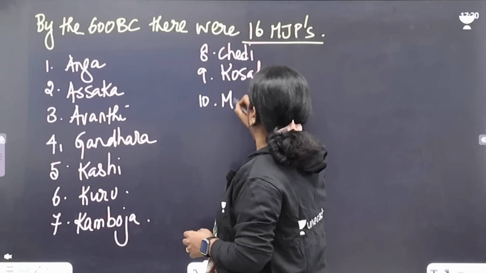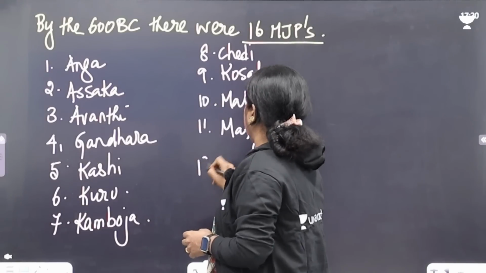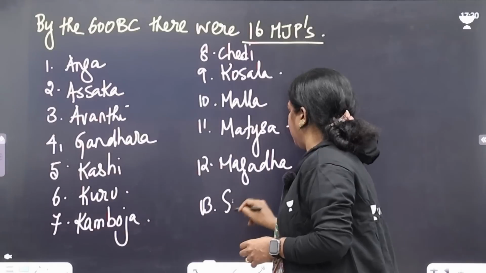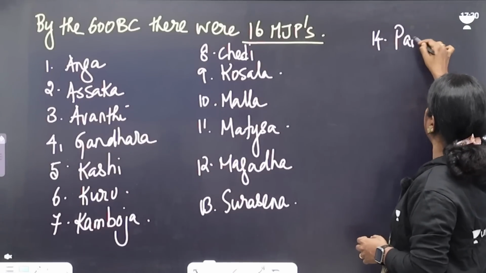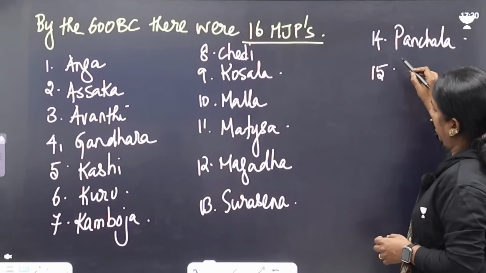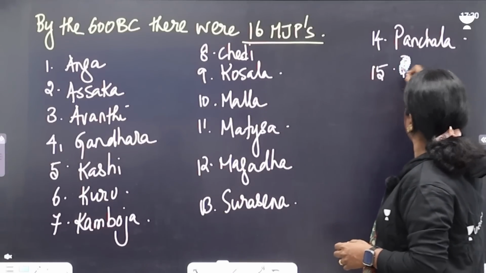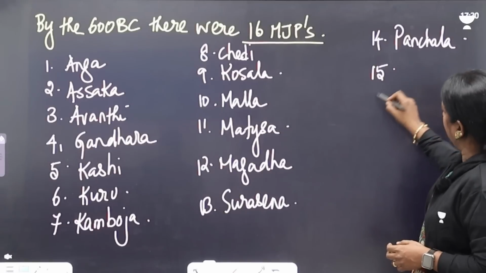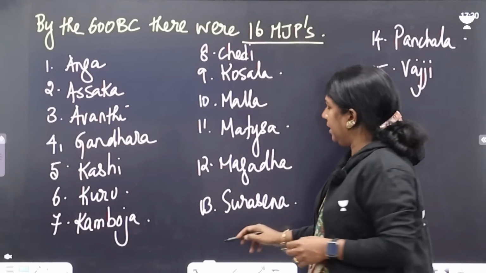Number 10, Malla. Number 11, Matsya. Then Magadha. Then Surasena. Then Panchala. Then we have Vajji. The 16th one, hold on, we'll take it up later.